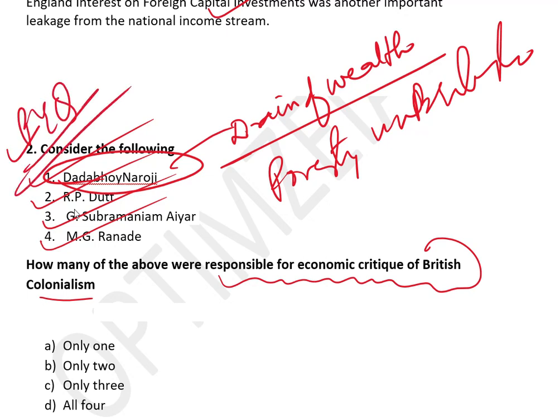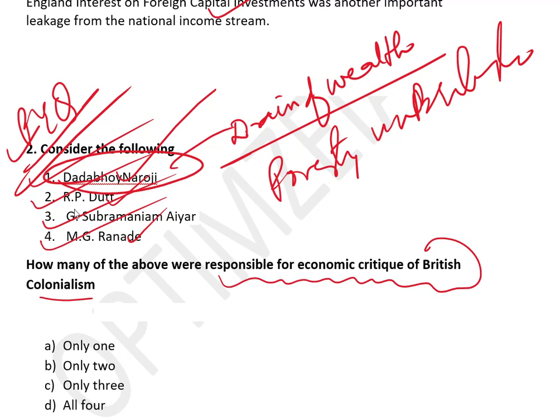So okay, you see how I have picked a current affair where Putin has talked about the economic impact of colonial rule in India and Africa, and how I have linked it to the PYQs, and how UPSC can take inspiration from these PYQs and frame some other question. They can frame a question on Dadabhai Naoroji, or on M.G. Ranade or R.P. Dutt, or the books written by them. So these are very important.